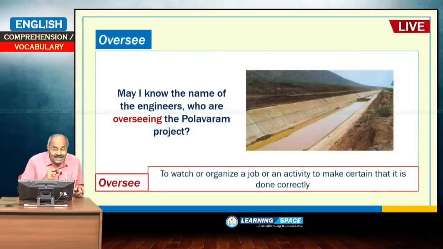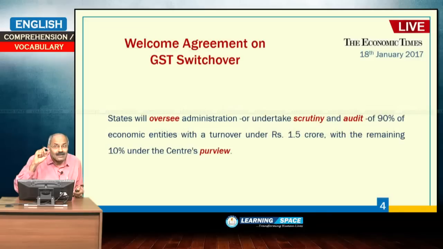This Polavaram project is declared as a national project. May I know the name of the engineers who are overseeing the Polavaram project? Overseeing means to watch or organize a job or an activity to make certain that it is being done correctly. So, here states will oversee administration or undertake scrutiny and audit. Scrutiny is one aspect, audit is another aspect.